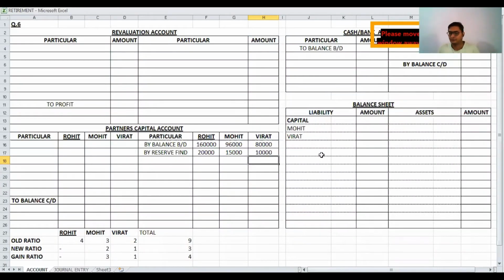Then after that, workman compensation: we have to check any adjustment for workman compensation. 1, 2, 3, 4, 5, 6, and 7. No adjustment for workman compensation is given. So again, this balance of 13,500 is distributed between the partners in the partners capital account, credit side, by workman compensation reserve.